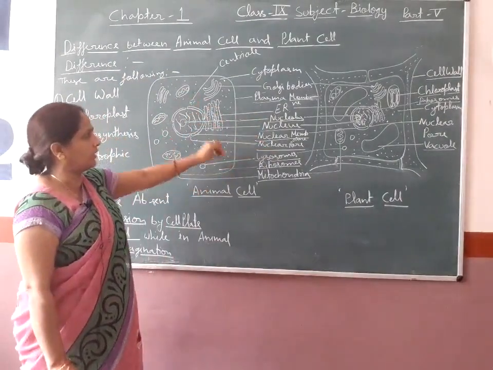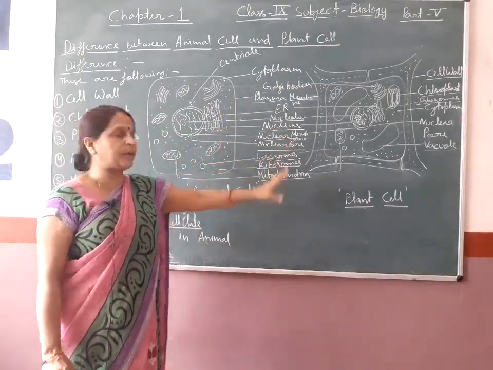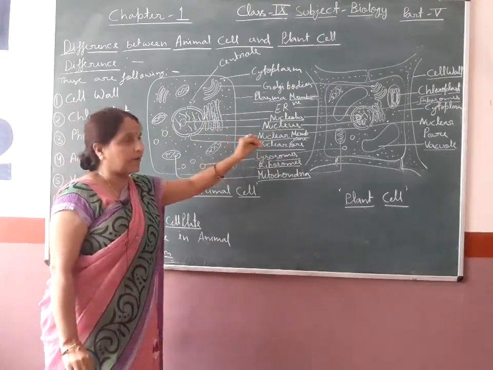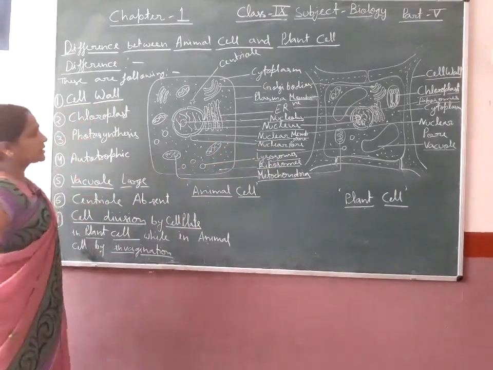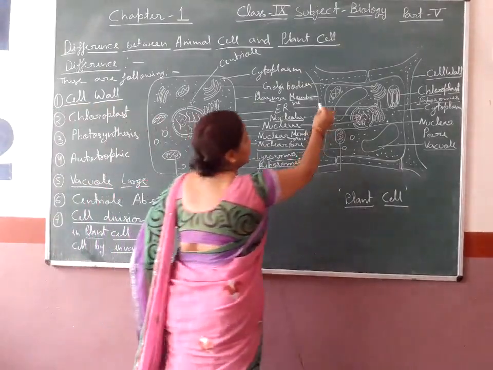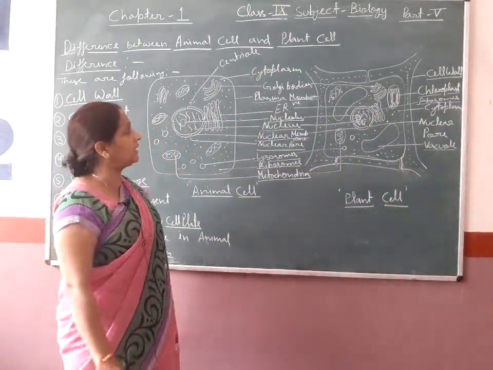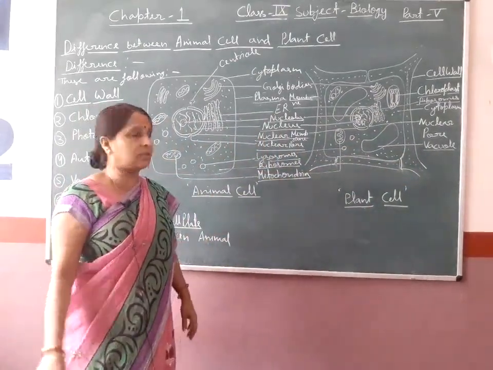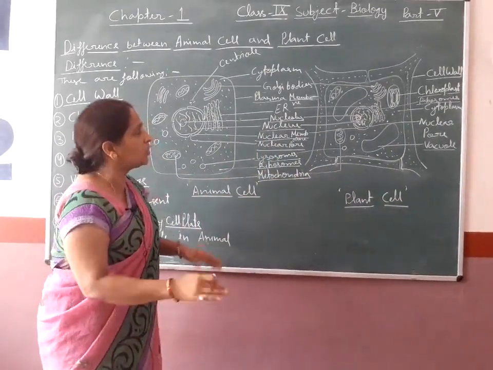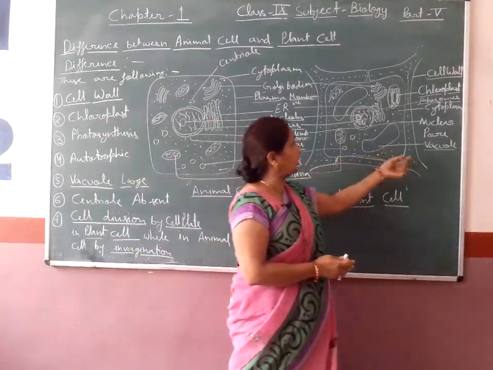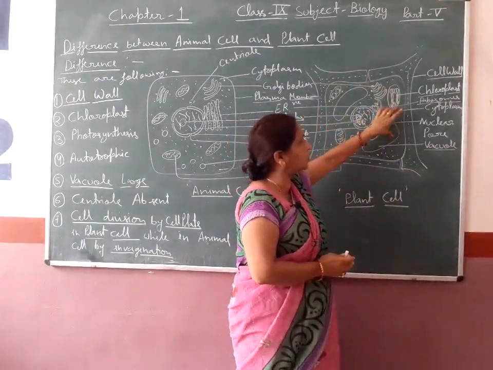All of you see here the figure and diagram show some differences between the animal cell and plant cell. First is the cell wall. The cell wall is present only in the plant cell. This cell wall is rigid and it is made up of cellulose and hemicellulose, and thickening is found by suberin and lignin. So it is hard. In the plant cell, this cell wall is hard, so this cell is also non-flexible.